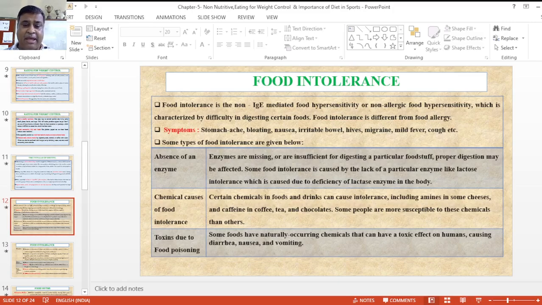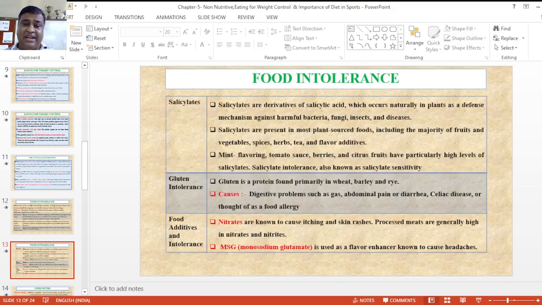Chemical causes of food intolerance. Certain chemicals in food and drinks cause intolerance, depending on the amounts, such as cheese, coffee, caffeine in coffee, tea and chocolates. Some people are more sensitive to these chemicals than others. Toxins are basically involved in food poisoning. We take in toxic contents through foods that naturally contain chemicals, which have toxic effects in humans and cause diarrhea, nausea, and sometimes irritability or vomiting.